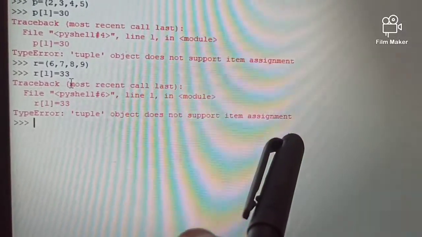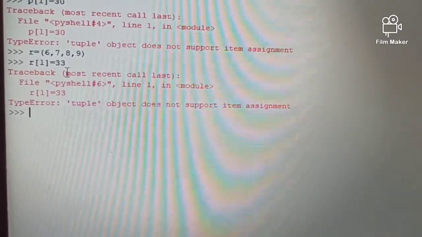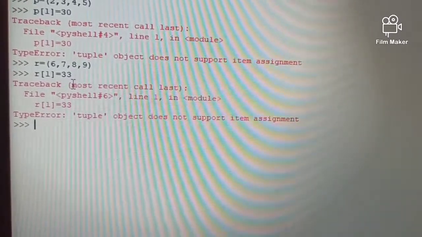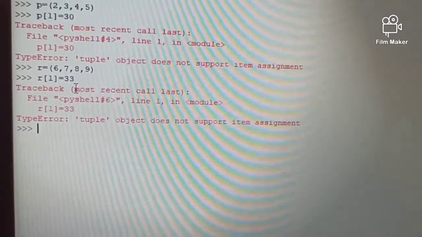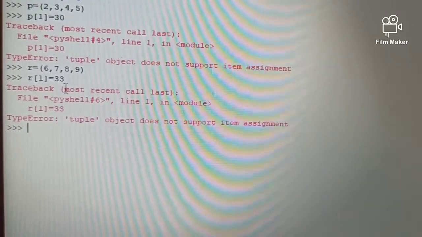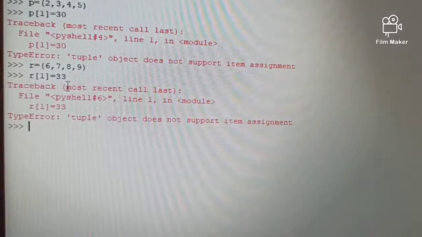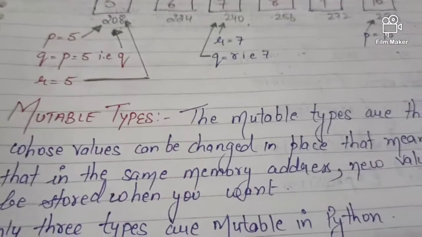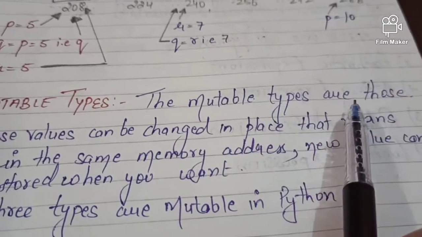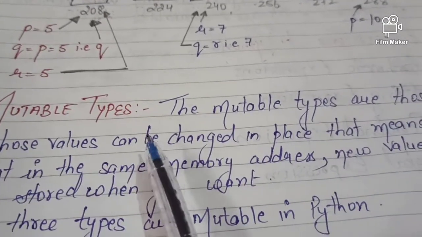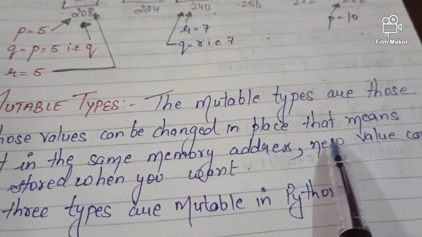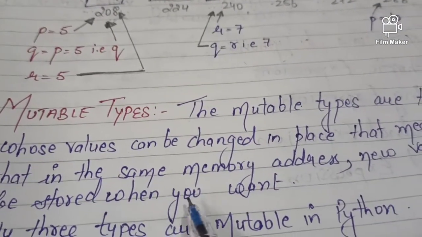Object does not support item assignment, because as we know that tuples, whatever the values that you have already assigned, that cannot be changed, that is immutable. Clear? So this is about immutable. Now come to our next type, that is mutable types. The mutable types are those whose value can be changed in place. That means that in the same memory address, a new value can be stored when you want.